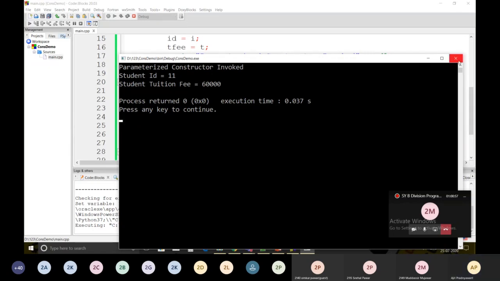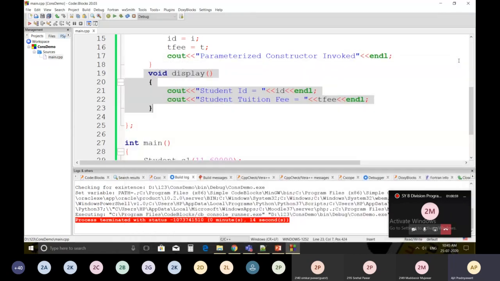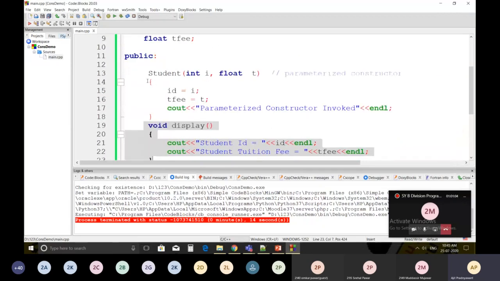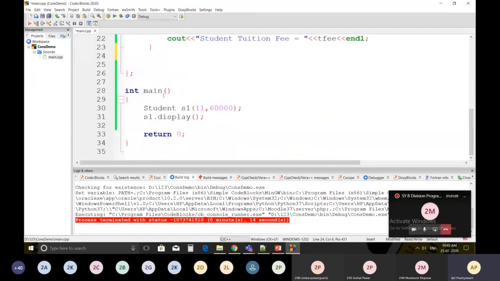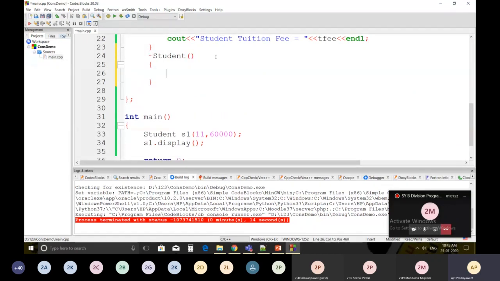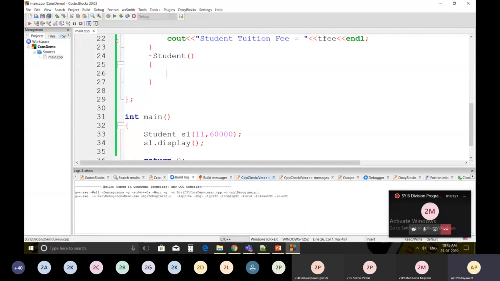So next is destructor. How to define the destructor? In the same, I'm going to define the destructor. Name of the destructor is same as that of your class name, and it's just preceded by this tilde sign, and inside this is the way to define the destructor. This is a destructor.